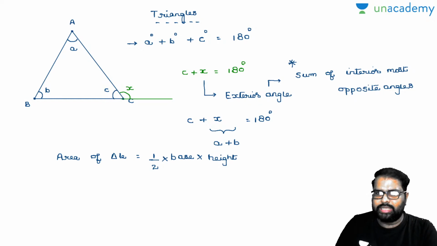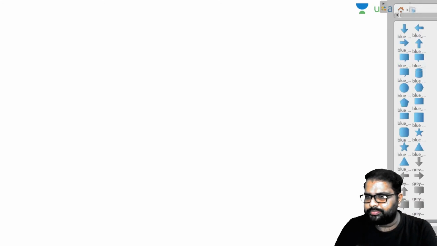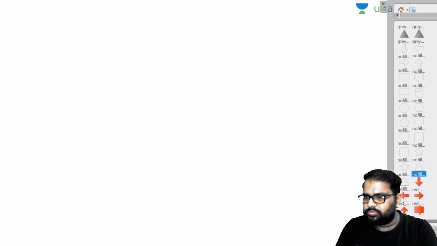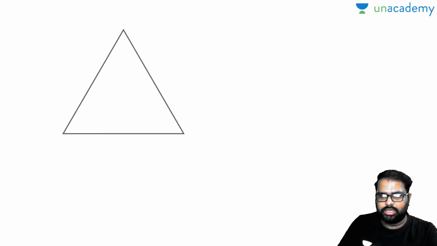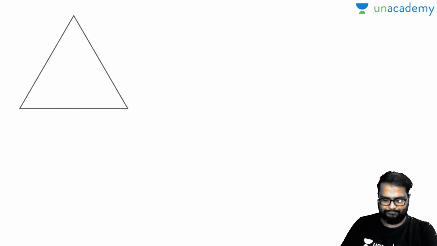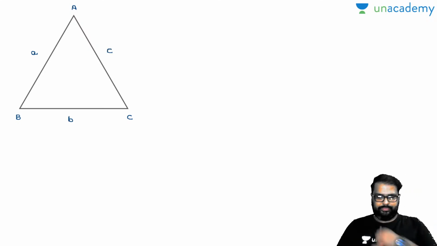Now, I'll extend the property a little bit. I'll take a triangle there. Now, this is a triangle, A, B, C. Now I will take the side length of AB as c, the side length of BC as a, and the side length of AC as b.